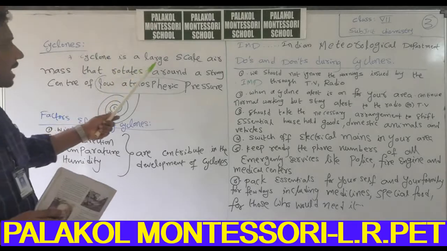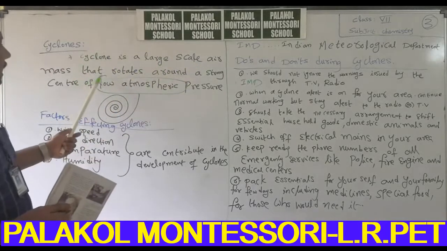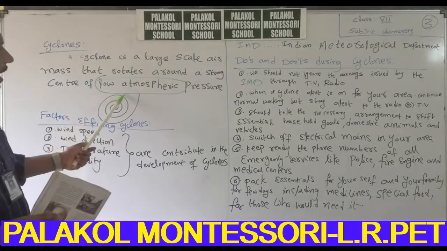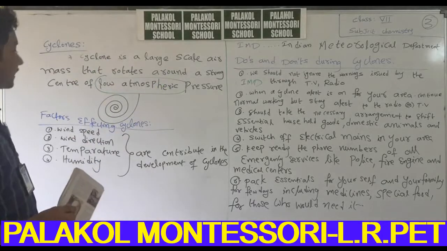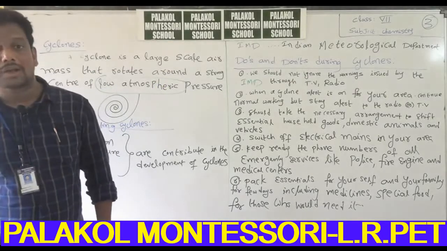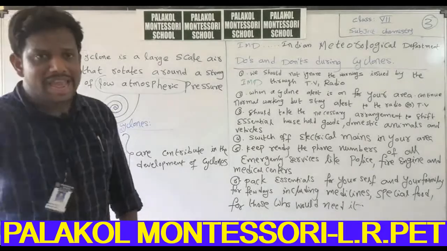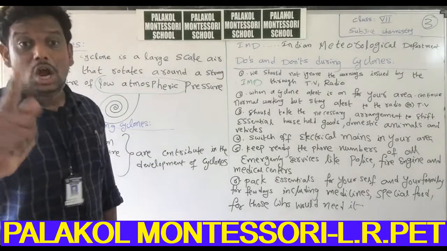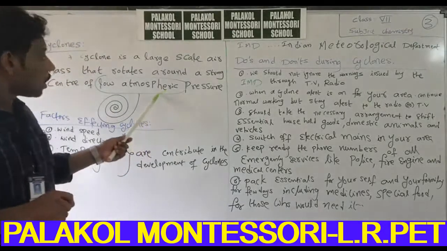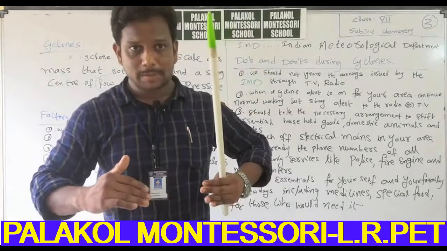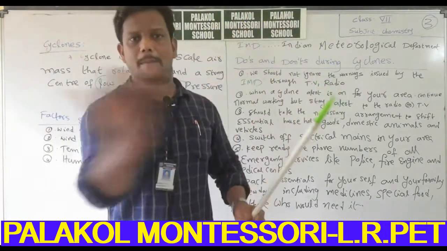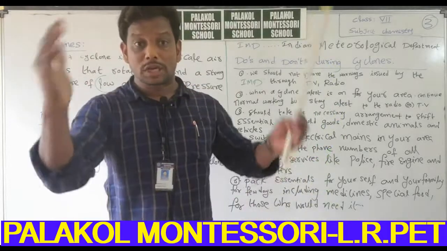A cyclone is a large scale air mass that rotates around a strong center of low atmospheric pressure. This is the definition of cyclone. That means a cyclone is moving air at low atmospheric pressure. Say, for example, this is a low atmospheric pressure place. Air moves around this particular place with high speed, with a large mass of air.